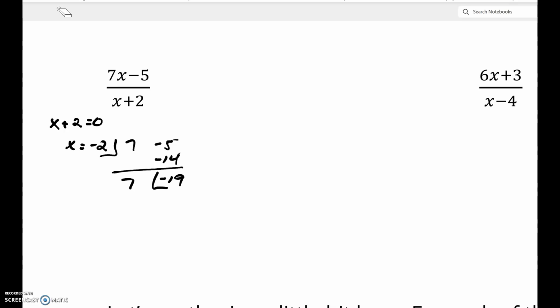right? So we had a degree 1 initially. We drop a degree, so it's a degree 0. And then it's the remainder of negative 19 over the divisor of x plus 2.